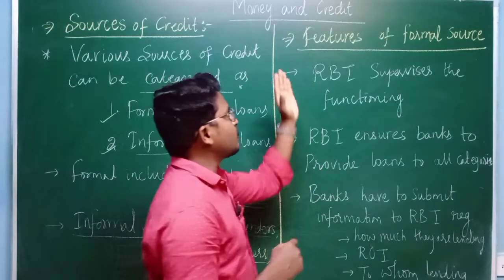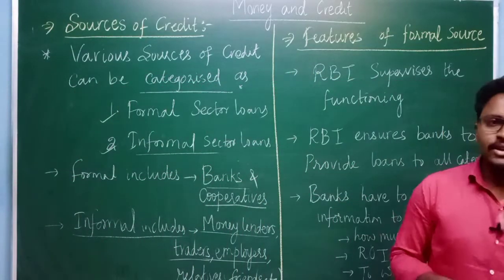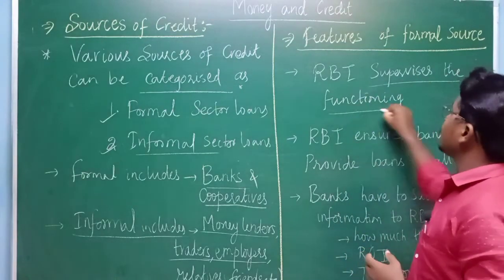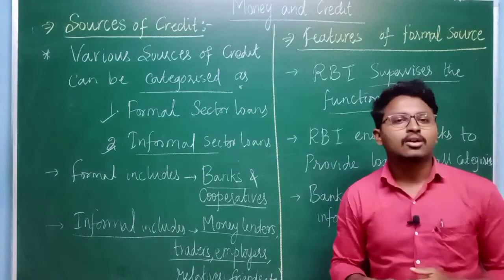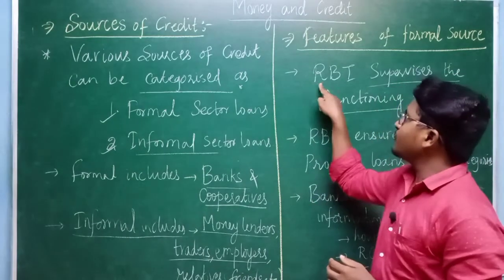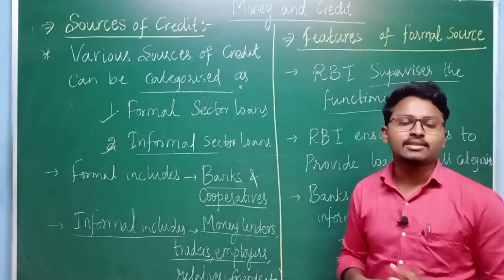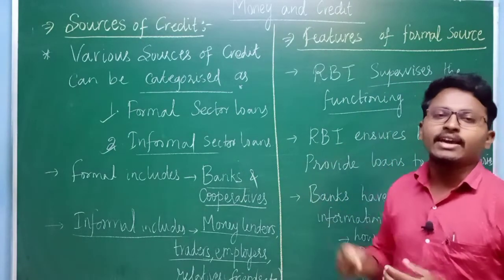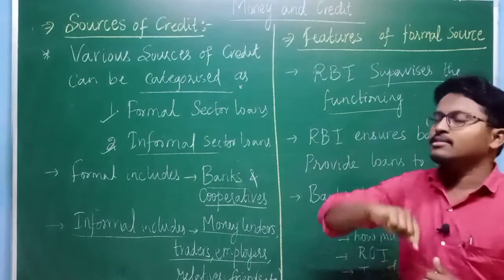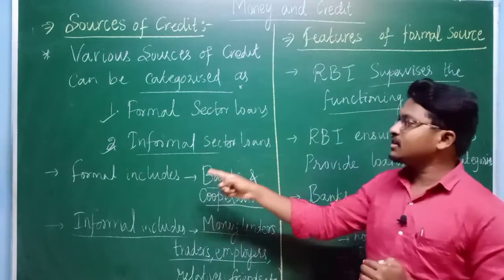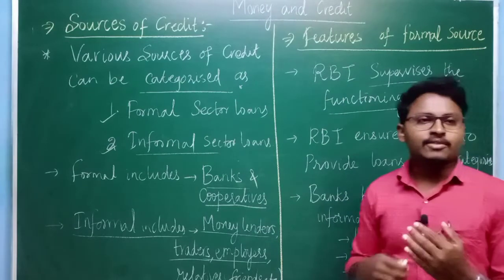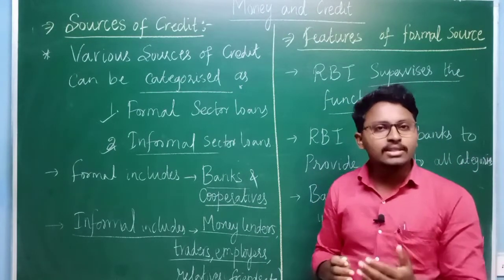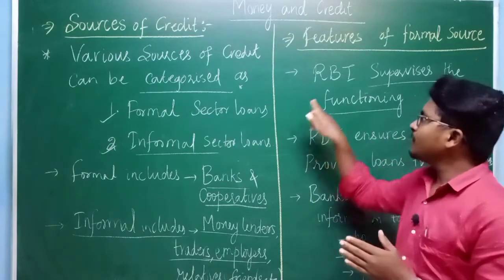First we will see the formal source of credit. In the formal source of credit, RBI supervises the functioning of the banks as well as cooperative societies. RBI, as we have discussed in earlier topics, is the central bank of our country, the Reserve Bank of India. It supervises the functioning of the banks, that is, whether the banks are functioning properly or not, whether they are giving loans or not. All these things are supervised by the RBI.